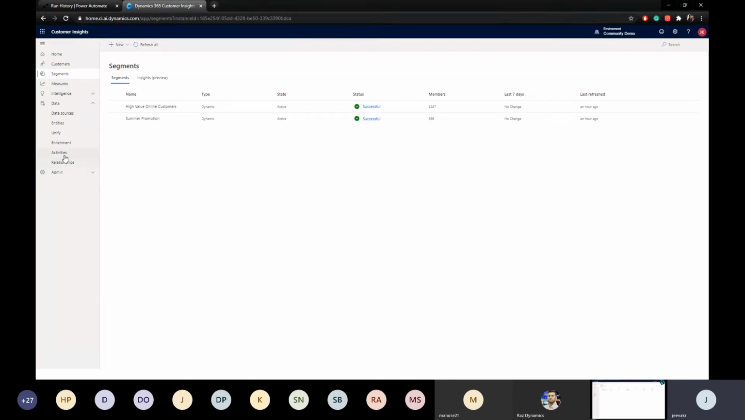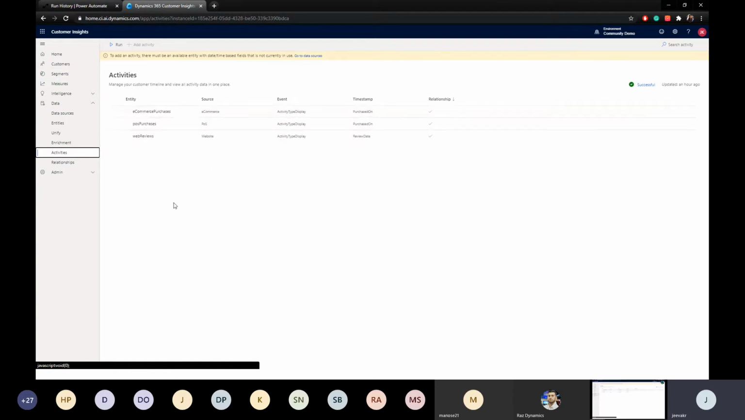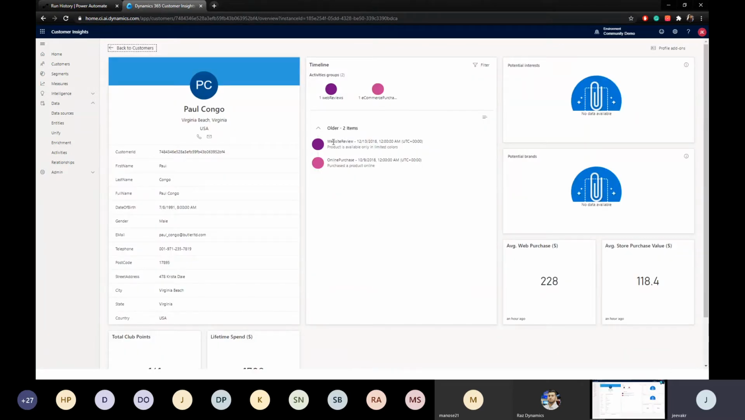And then activities. Finally, we'll see activities before we see the app. You see we have added three activities from the e-commerce, from the POS, and from web reviews. So when we see our customer, he or she is going to have the consolidated activities on the profile, and you just saw that in the model-driven app. The customer named Paul has done a review and also an online purchase. Both have been consolidated and shown here.